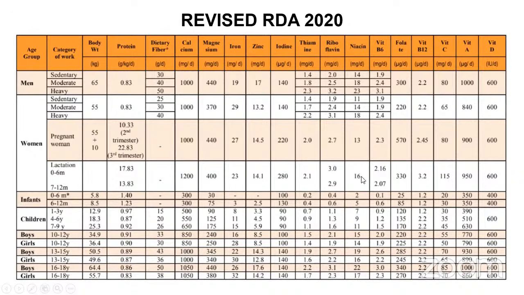This whole table we have to study and memorize, but it is not a big deal if you study just 1 nutrient per day. Don't study more than that if it is really difficult for you. Just study 1 nutrient per day, finish that nutrient, and question yourself constantly. Like, what is the iron requirement of a pregnant woman? What is the folic acid requirement of a lactating woman? What is the iron requirement of an adolescent girl? Like that you have to keep on questioning yourself.